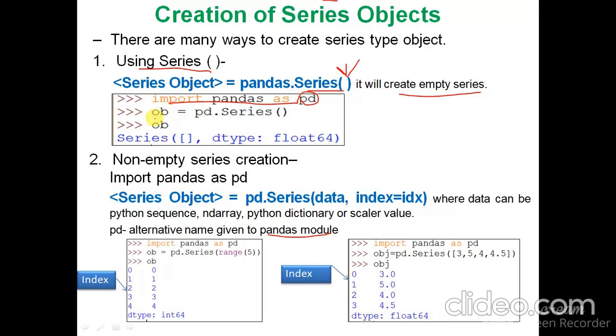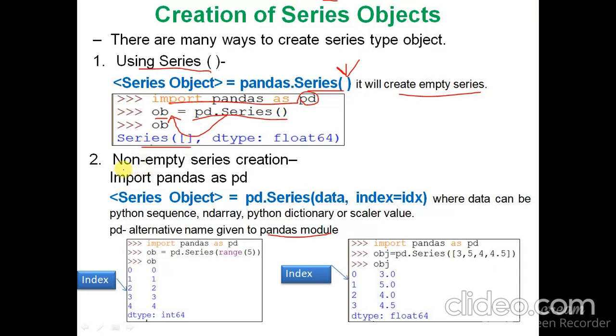So here I have created an object op with pd.Series. Whatever empty series you have created here will be assigned to the op. Now here you are going to print the op. So here it will print an empty series because right now we don't have any element in the series.